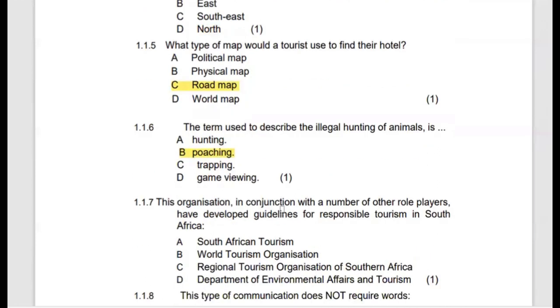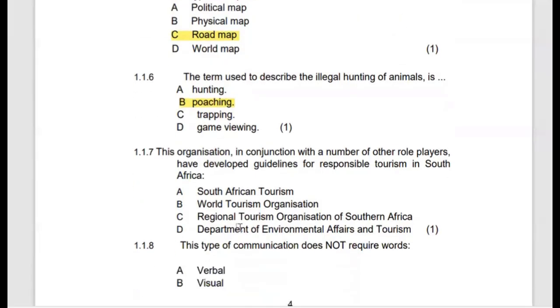1.1.7. This organization, in conjunction with a number of other role players, has developed guidelines for responsible tourism in South Africa. So the correct answer would be the Department of Environmental Affairs and Tourism. It is the main role player in sustainable tourism in South Africa. It works with a host of other role players who have developed guidelines for responsible tourism in South Africa.